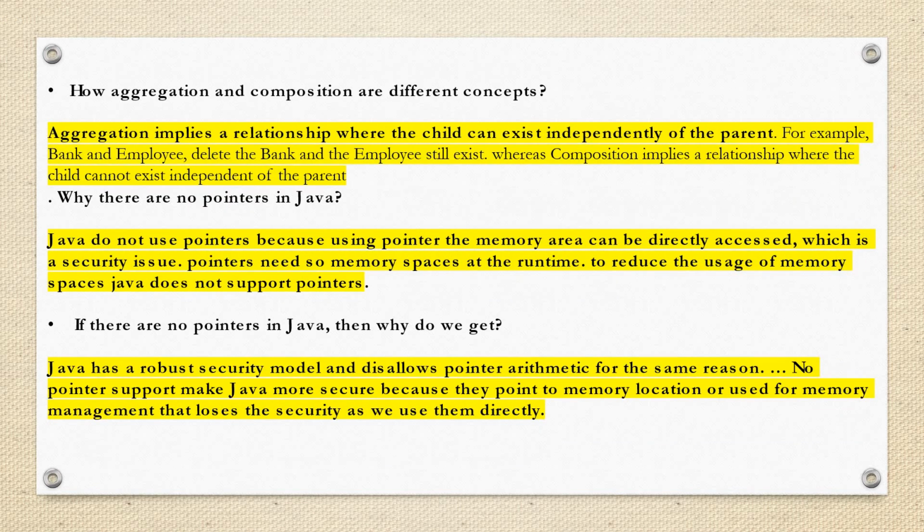How are aggregation and composition different? Aggregation implies a relationship where a child can exist independently of the parent, for example, bank and employee. Delete the bank, but the employee will still exist. Whereas composition is a relationship where a child cannot exist independent of the parent. I think this is very important because some time or other they'll be asking you.